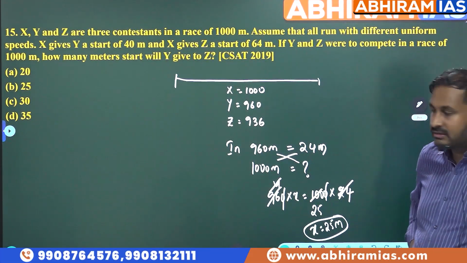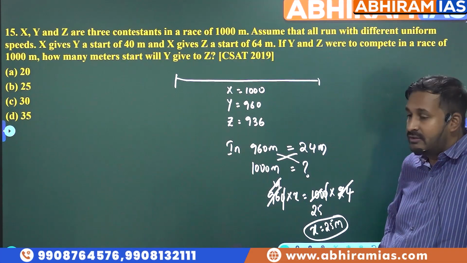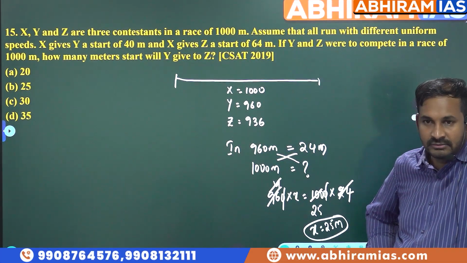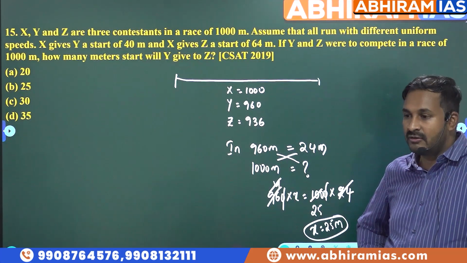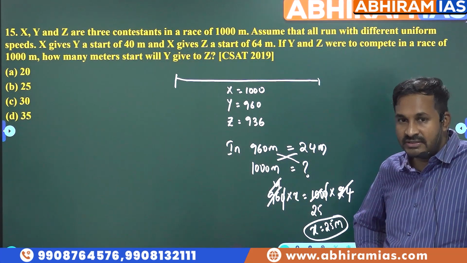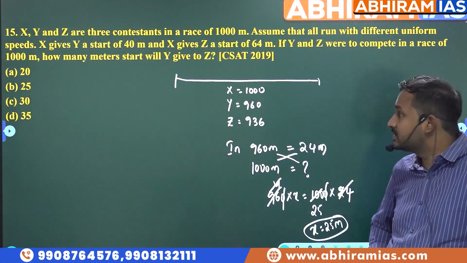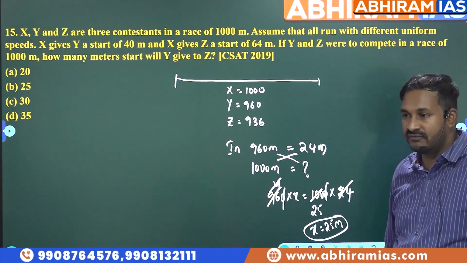So how much start will y give to z? 25 meters start. Okay, if the race is for 1000 meters, y will cover how much? 960. Z covers how much? 936. Why? Because x is giving z a start of 64 meters.